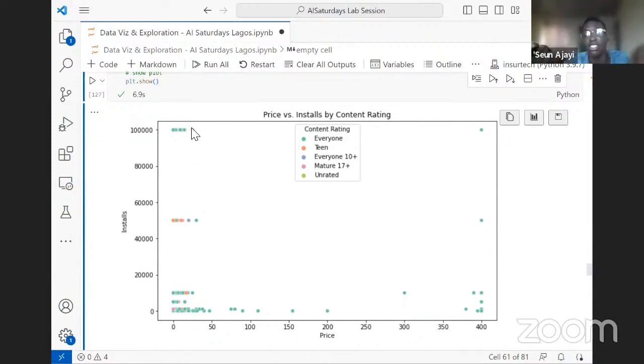It's not really affecting the installation in a real sense, because I think people are looking at the contents, and if this app is doing what I need to do and I have the money, I'll pay for it. So if you want to develop your app, you shouldn't be too rigid on whether to put a price on your app or not, because if you are really solving an important problem, people will pay for it. That's what this plot is telling us.